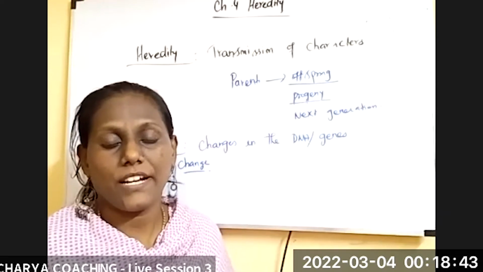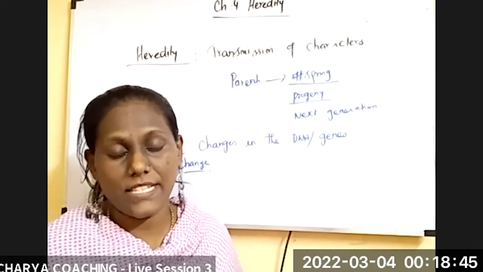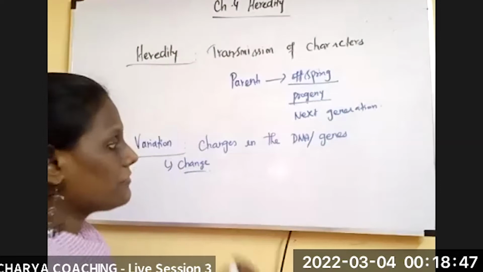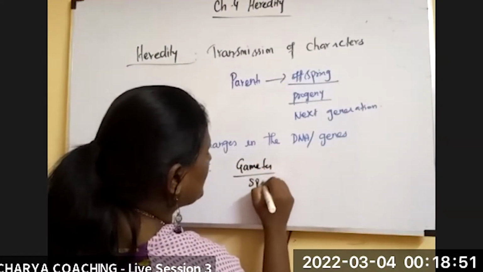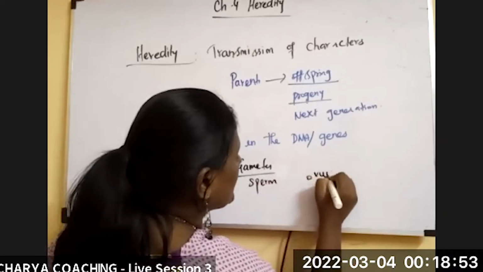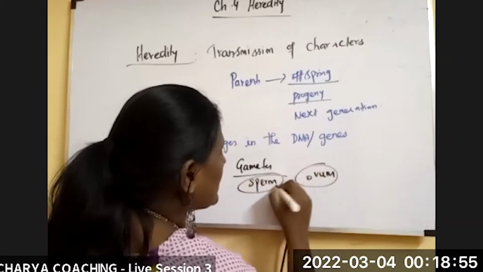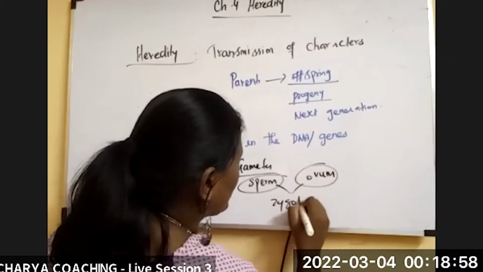During reproduction, especially in sexual reproduction, two different gametes, like the sperm and the ovum, get fused to form the zygote.